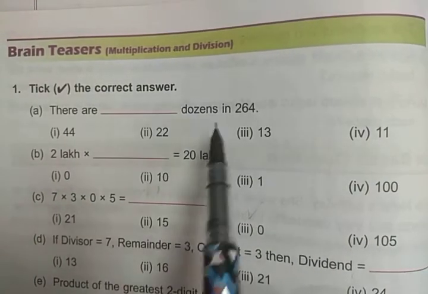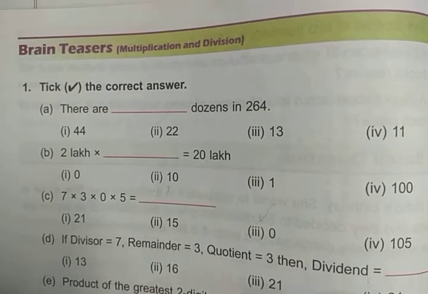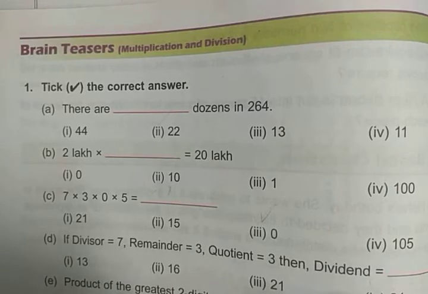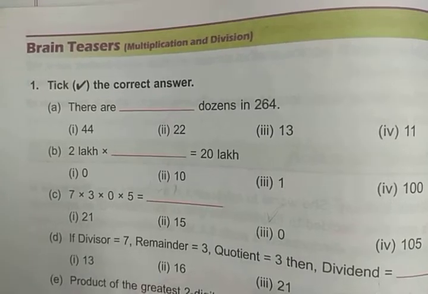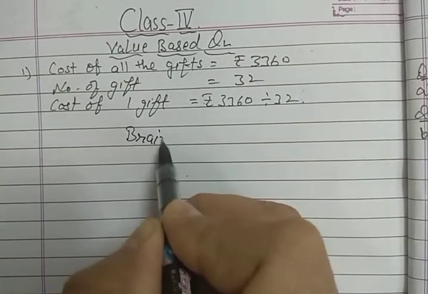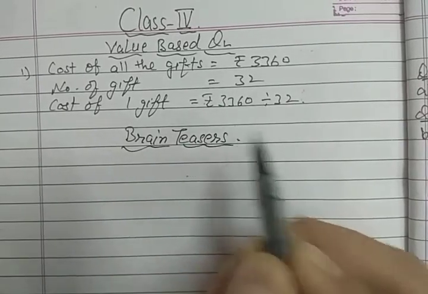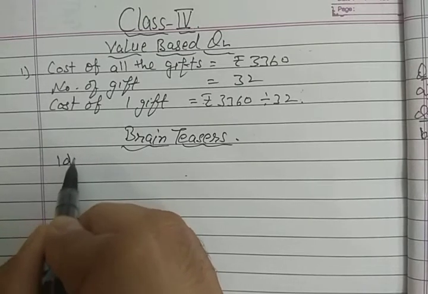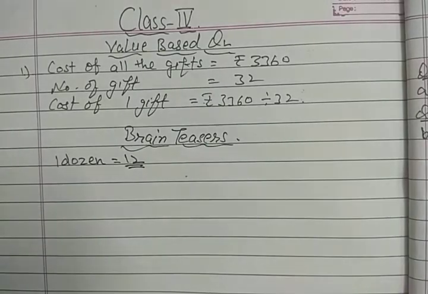तो कितने डजन हैं 264 में? So first of all you must know how many are there in 1 dozen. पहले 1 डजन में कितने होते हैं ये आपको पता होना चाहिए. Do you know how many things are there in 1 dozen? So now we are doing the brain teaser. So 1 dozen is equal to 12. 1 dozen में कितने होते हैं 12.